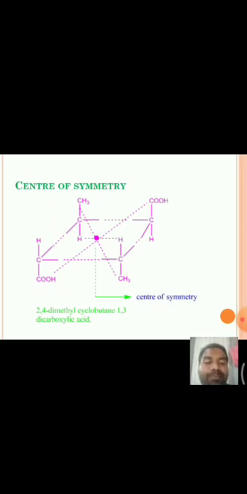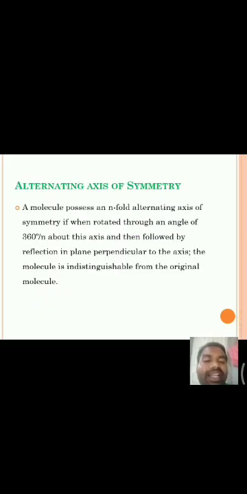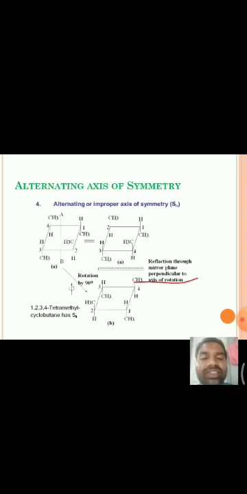That is Ci. Next is the alternating axis of symmetry, indicated with Sn. Generally the operation is rotation followed by reflection: rotation by 360 by n degrees through an axis, followed by reflection through a plane perpendicular to the axis. If we get the identical molecule, then the molecule is said to have an alternating axis of symmetry, Sn.